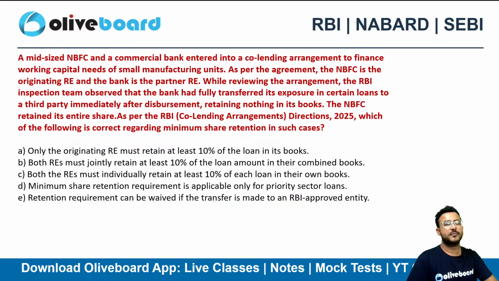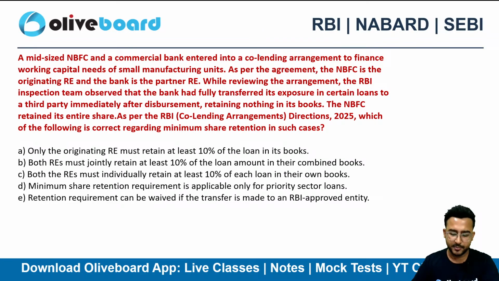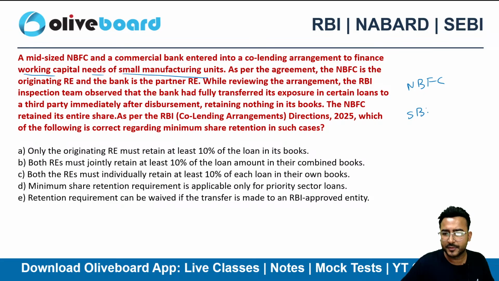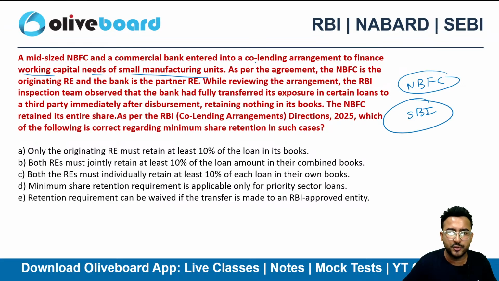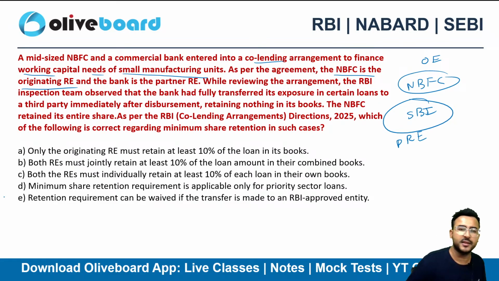Next one. A mid-sized NBFC and a commercial bank have both entered into a co-lending arrangement to finance the working capital need of a small manufacturing firm. So there is an NBFC and there is a commercial bank, let's take the example of SBI. As per the arrangement, the NBFC is the originating RE. Obviously SBI Bank will be the partner RE.